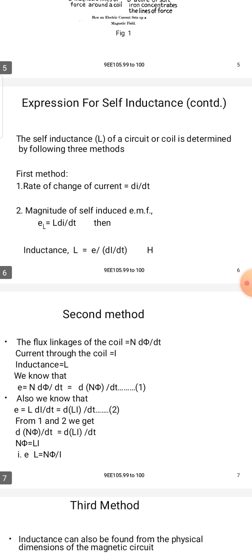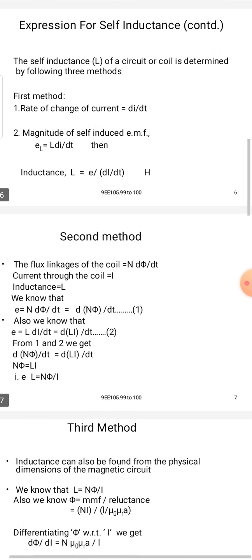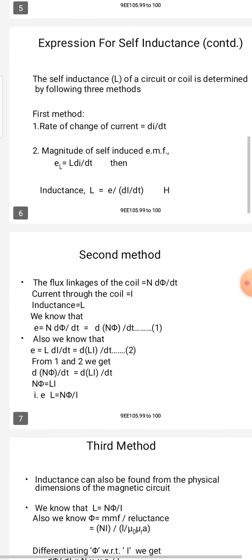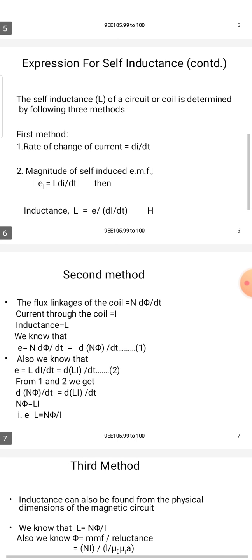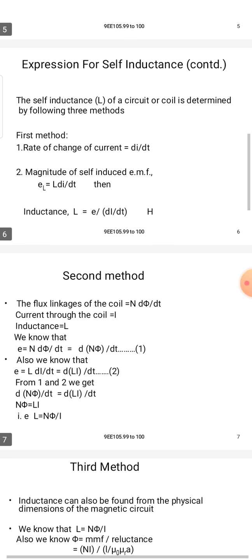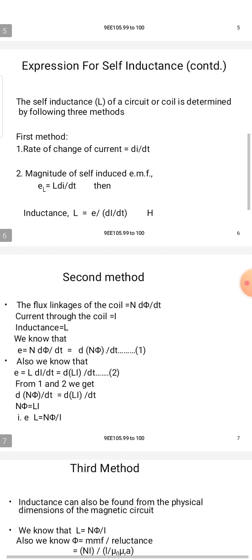The expression for self inductance: the self inductance of a circuit or coil is determined by the following three methods.